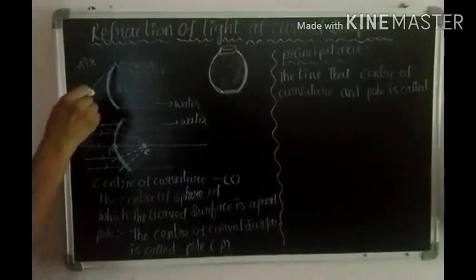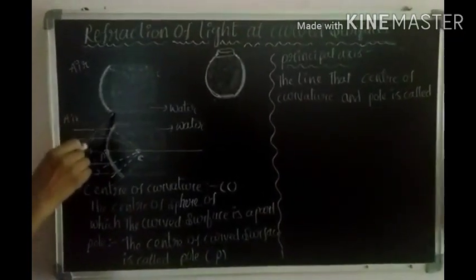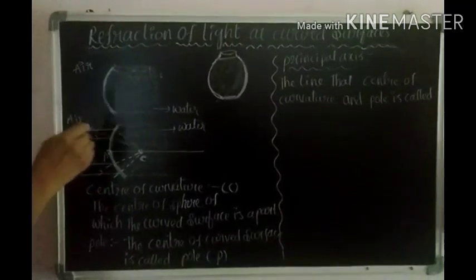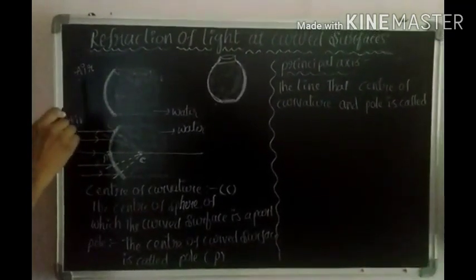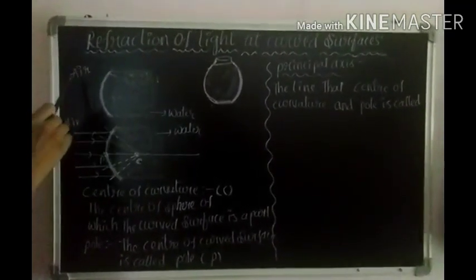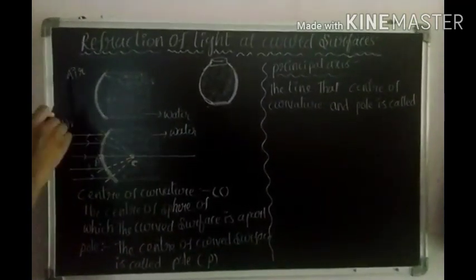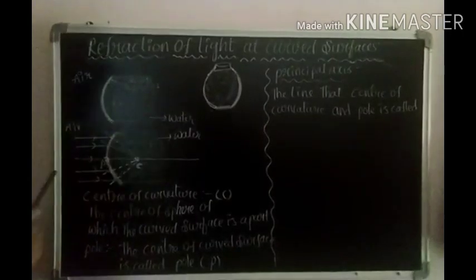So here this is the curved surface. This curved surface divides into two media, so this acts as the interface. This is the air medium, this is the water medium. So the air medium acts as a rarer medium, this is the denser medium.